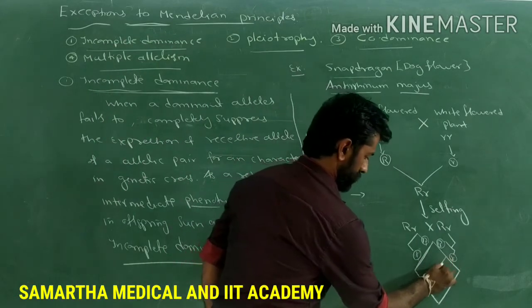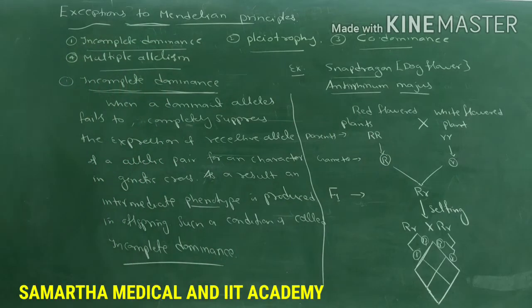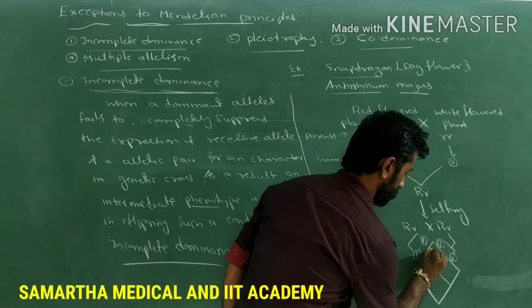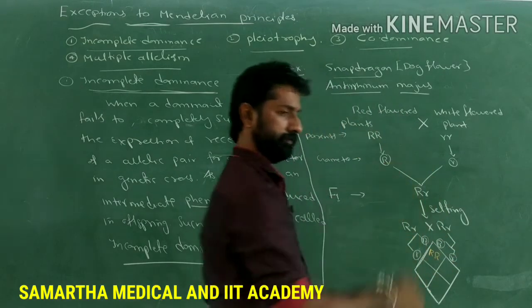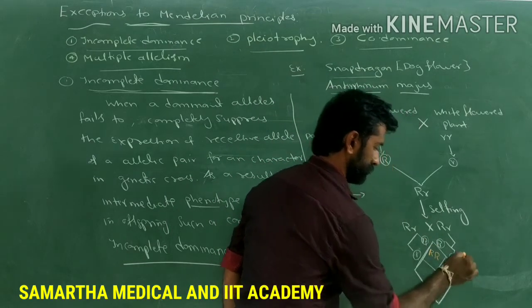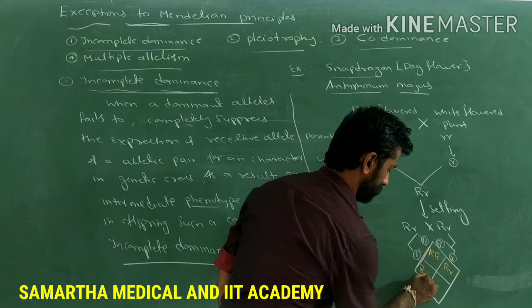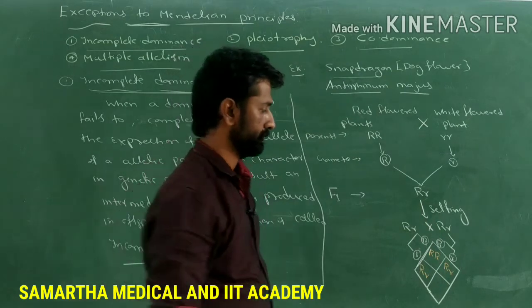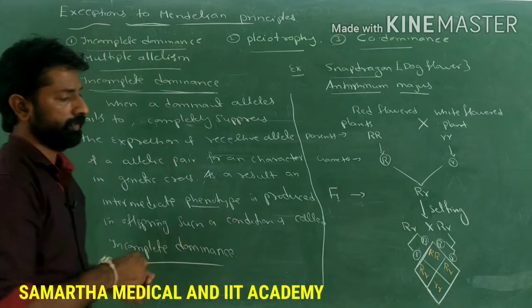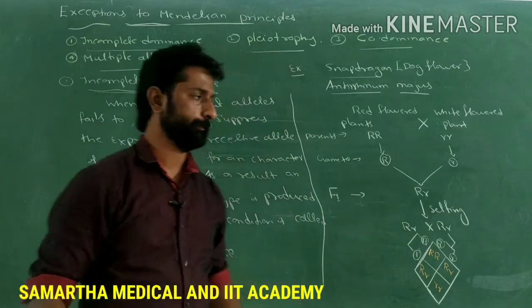Now what are the resulting offspring of this cross? The resultant offspring will be capital R capital R, next capital R with small r, next capital R with small r, and then small r small r. Now, what is the phenotypic ratio and genotypic ratio of this cross?